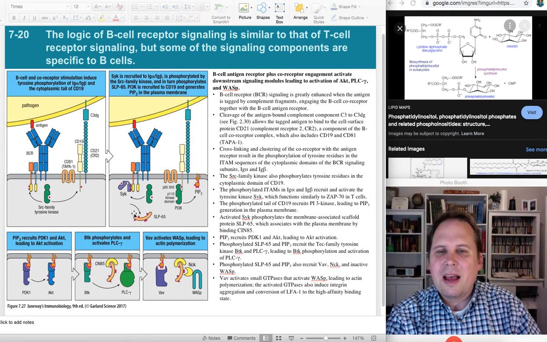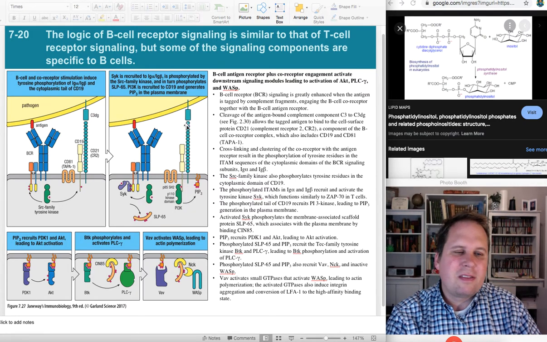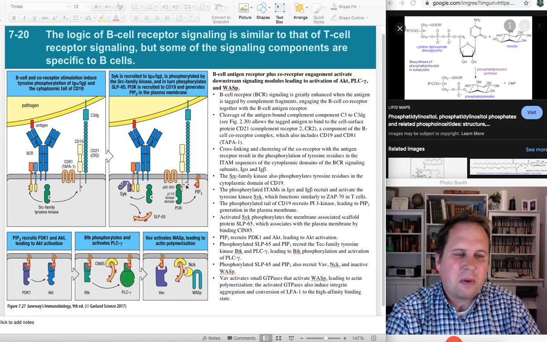And so the SRC family kinase will start to phosphorylate things. It'll phosphorylate CD19 and it'll phosphorylate the B cell receptor. Here again, CD21 is just a detector. The thing that makes it signaling is that it has CD19 next to it. And it has to have that next to it, otherwise it won't signal.